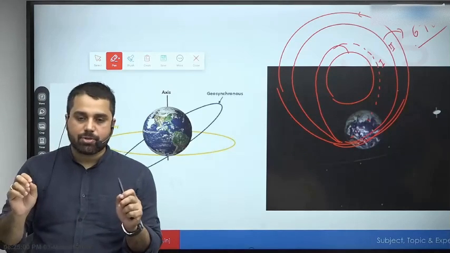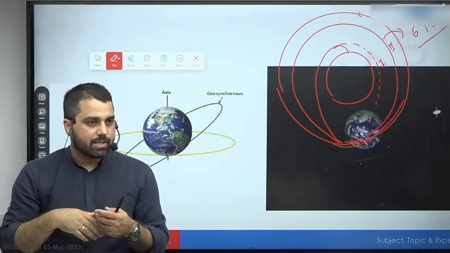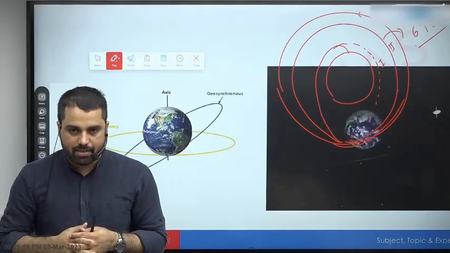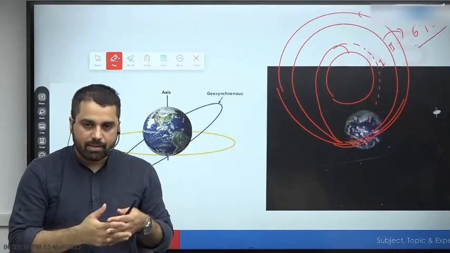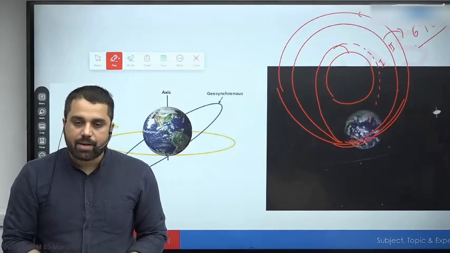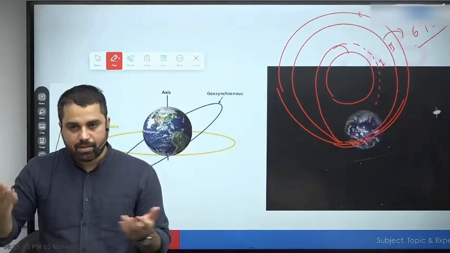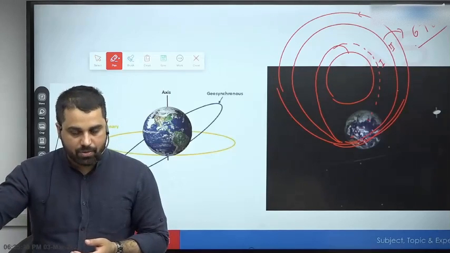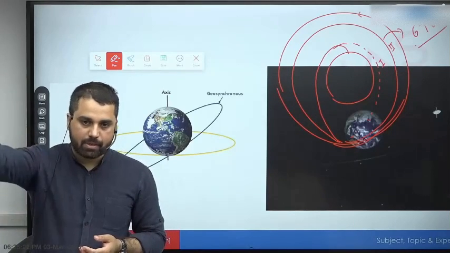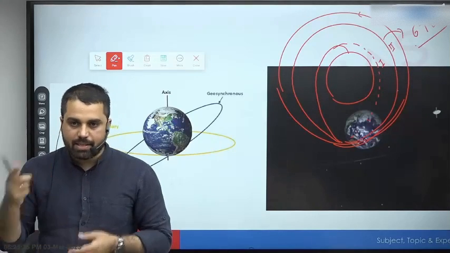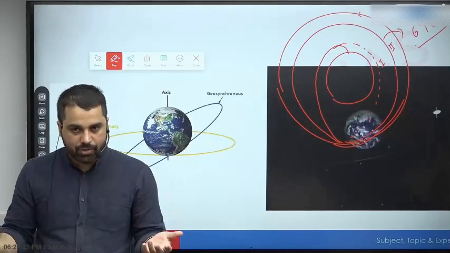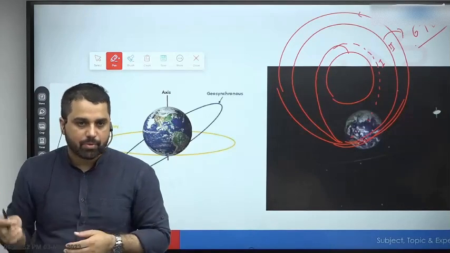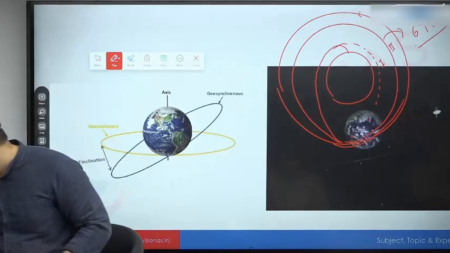Because my geosynchronous is, the question is that why geostationary is called a type of geosynchronous? Because fundamentally I am trying to synchronize my satellite's revolution with Earth's rotation. That synchronization can be achieved at any inclination, including 0 degree. 0 degree has this additional benefit that not only it is synchronized, it seems to be fixed with respect to a point on equator. So synchronization can be achieved at any inclination, hence geosynchronous. But at 0 degree there is one additional benefit. So we are using a special word for it, simply called geostationary.